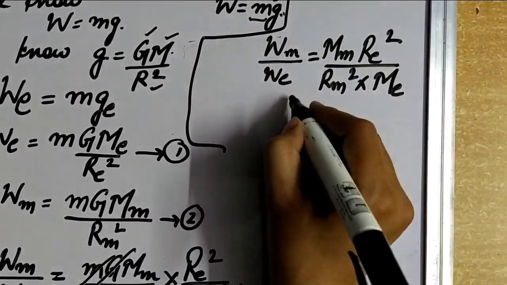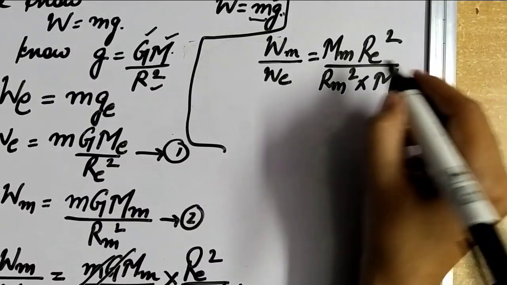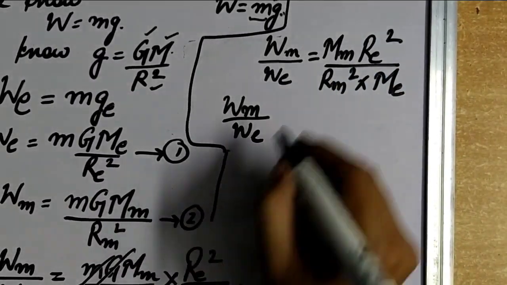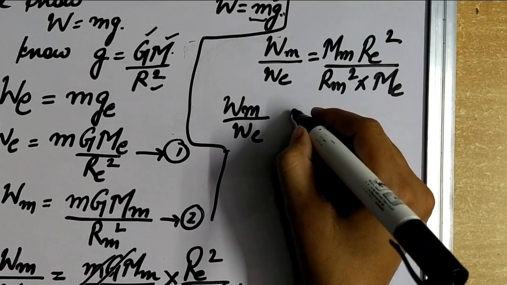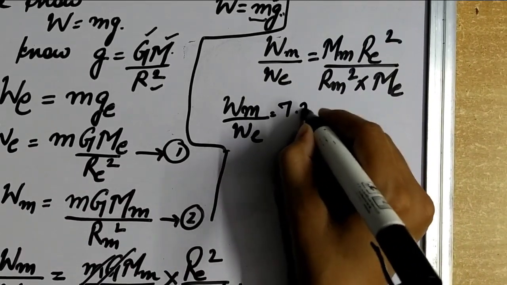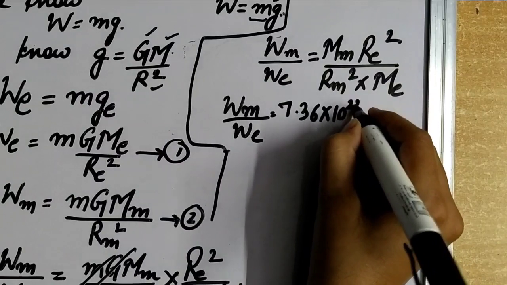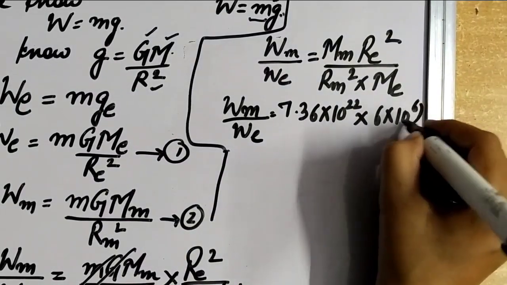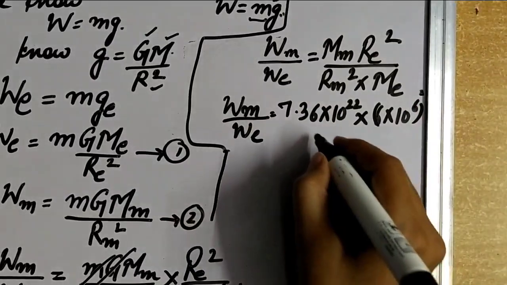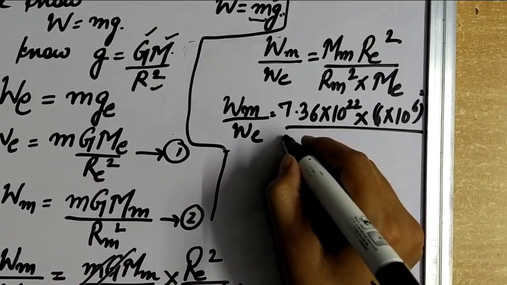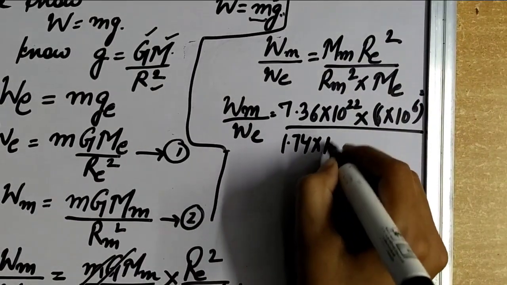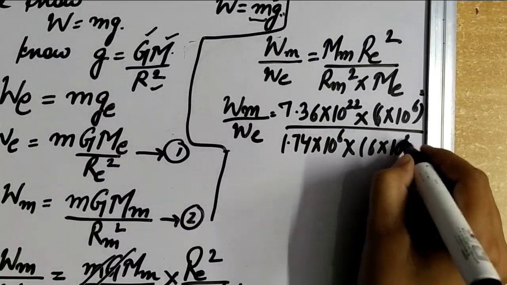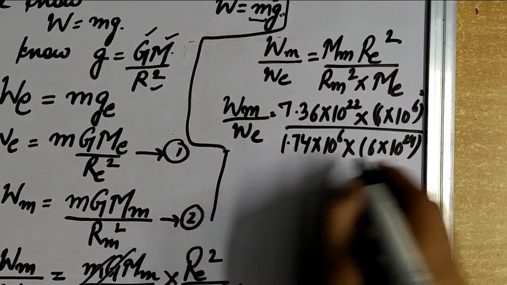mass of moon into radius of earth squared, upon radius of moon squared into mass of earth. All these are standard values. Mass of moon is 7.36 × 10^22, radius of earth is about 6 × 10^6, squared, radius of moon is 1.74 × 10^6, and mass of earth is 6 × 10^24.